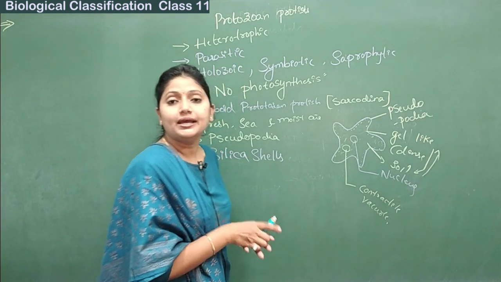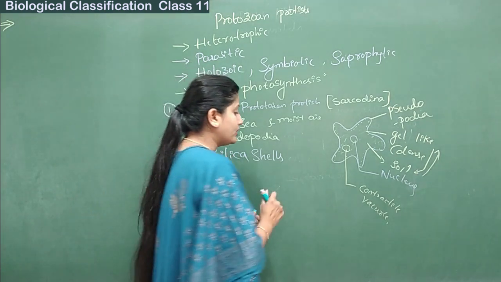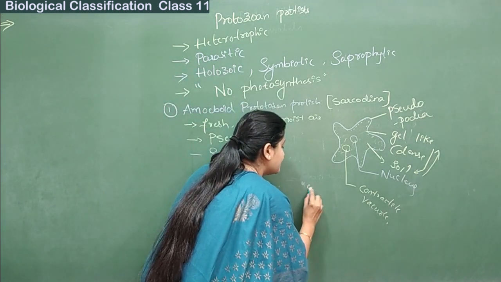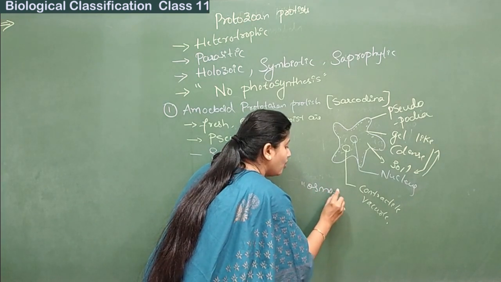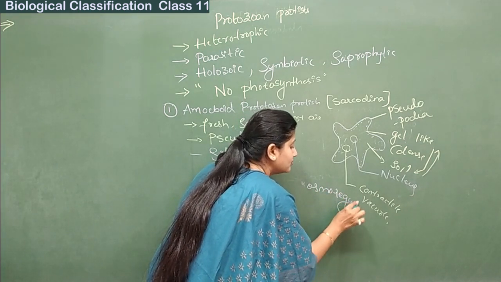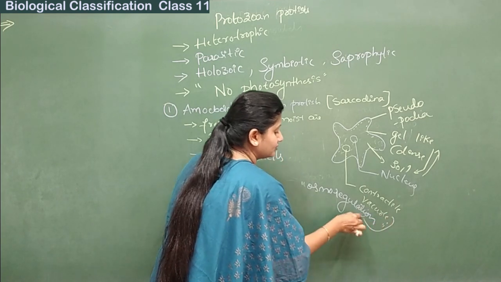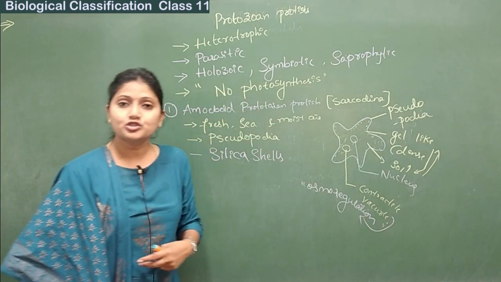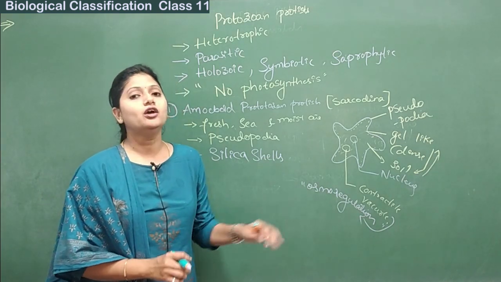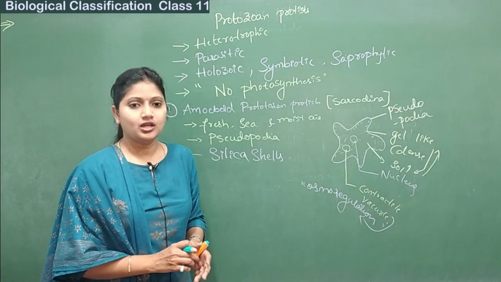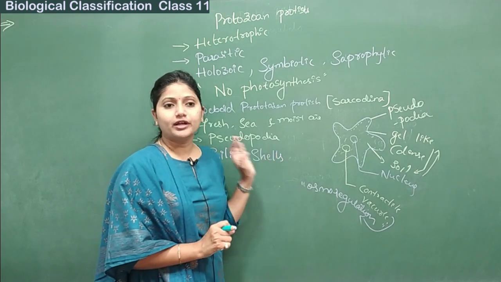This mainly helps in the osmoregulation. The function of that contractile vacuole is the osmoregulation. I hope you have understood this.